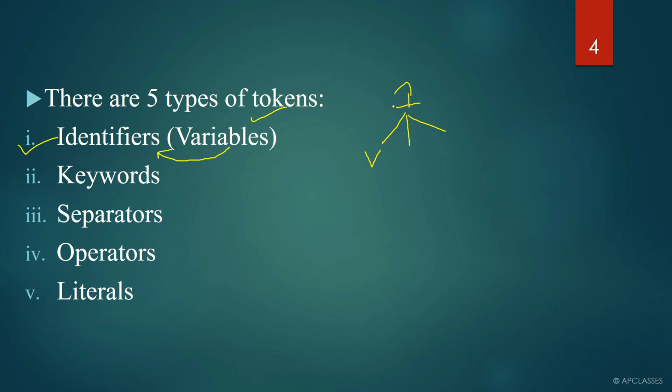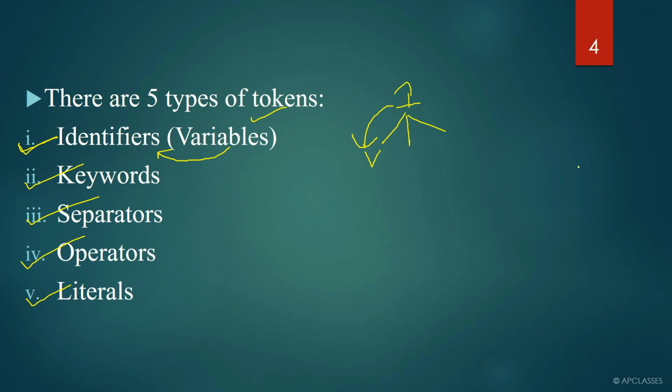So variables can be called identifiers, but identifiers cannot be called variables. The first token is identifier, second is keyword, third is separators, fourth is operators, and fifth is literals. In detail we are going to discuss what is an identifier, keyword, separator, operator, and literal.